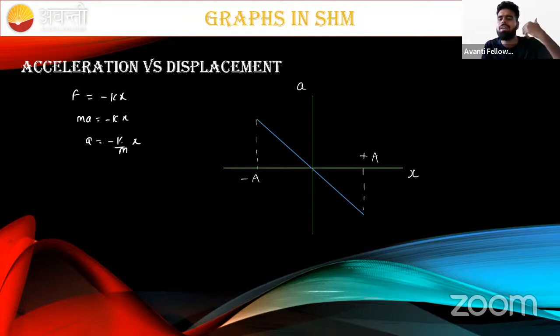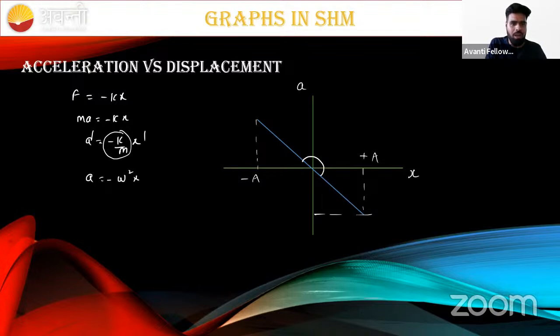How can we predict about the graph, beta? Sir, x having maximum power 1, a having maximum power 1. So graph is a straight line with negative slope. So I think this is clear to everyone. Yes or no? This is a negative slope and a straight line passing through origin. Put x equal to 0 here. What is the acceleration? 0. Put x equal to plus a here. What is the acceleration, beta? If we put x equal to a, this value will become minus omega square a.